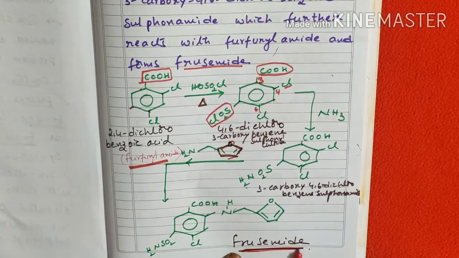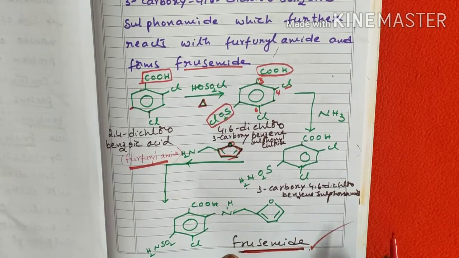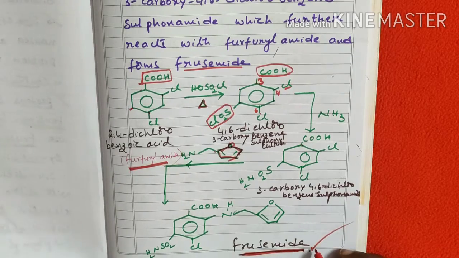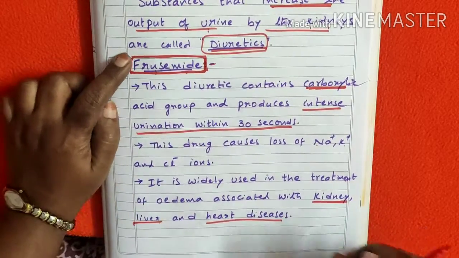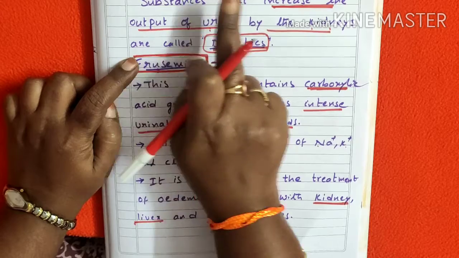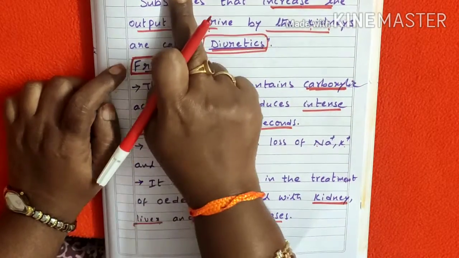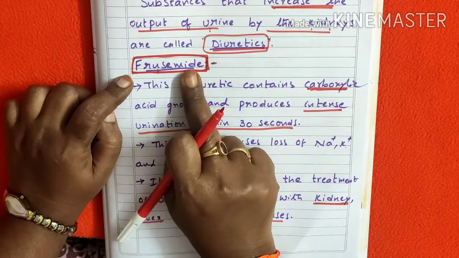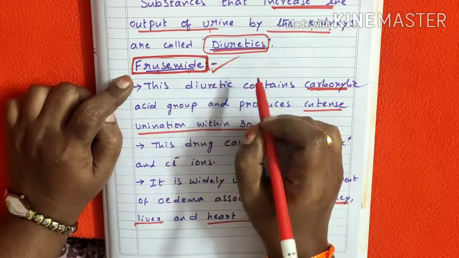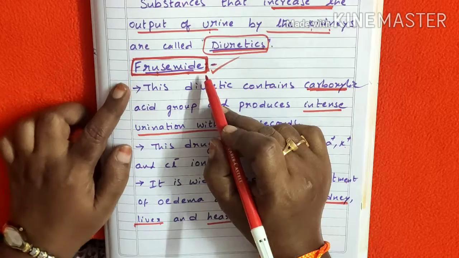This is known as furosemide. In this way, we explain the diuretic action of furosemide. What are the important points? Diuretic means which increases the output of urine by the kidneys. An example for a diuretic is furosemide. There are so many examples, but in the syllabus we have furosemide.